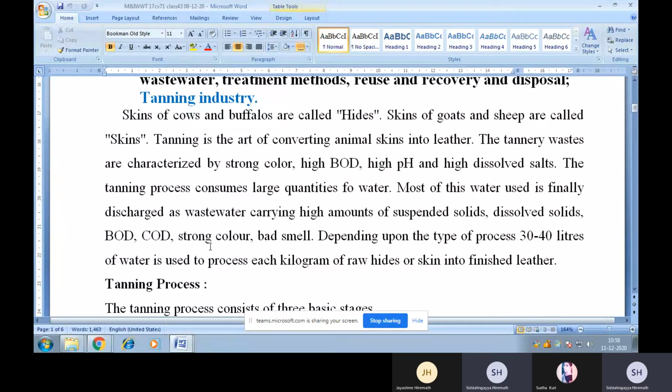The tanning process consumes large quantities of water. Most of this water used is finally discharged as wastewater carrying high amounts of suspended solids, dissolved solids, BOD, COD, strong color, bad smell. Depending upon the type of process, 30 to 40 liters of wastewater is used to process each kilogram of raw hide or skin into finished leather.